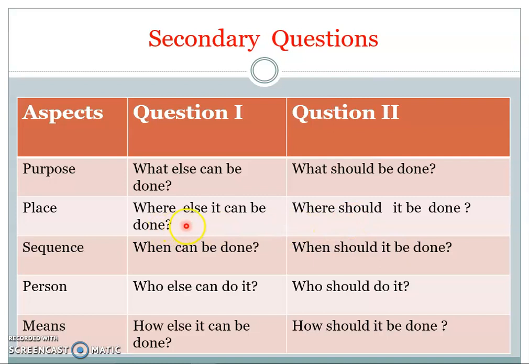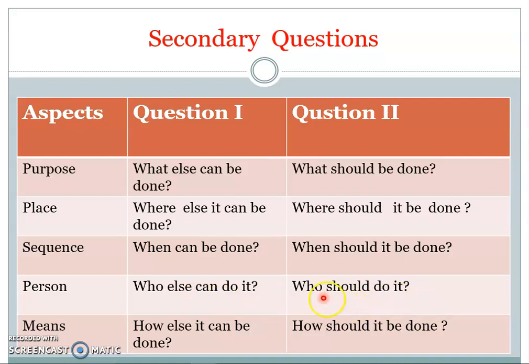It may give rise to the development of a new method. Then similarly, according to the sequence, when can it be done? Can we change the sequence? And when should it be done? If we want to change, when should that activity be performed? We should assess the answers related to these questions. Person: who else can do it? If you ask who else can do it, rather than the person who is appointed, and if somebody else can do it, then who should do it?